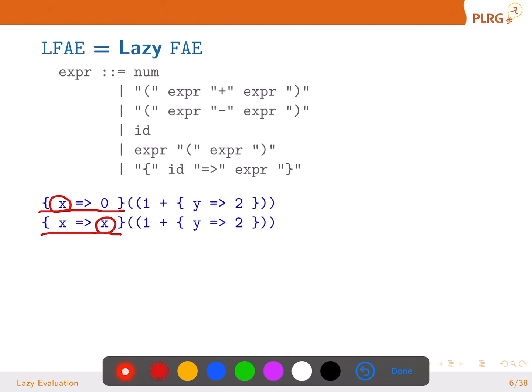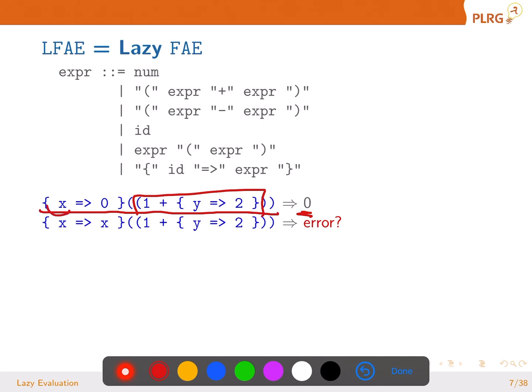So, in this expression in LFAE, the value of x is not being used. In this function call, the value of x is being used. So, in LFAE, the result of this one is going to be 0, because we do not use the parameter, we do not use the argument expression, so we are not going to evaluate it. So it's going to be 0.